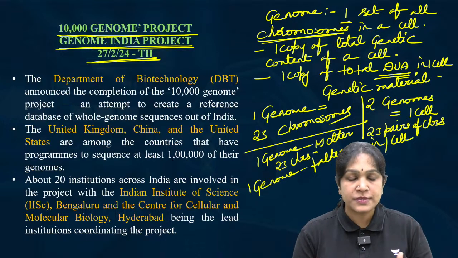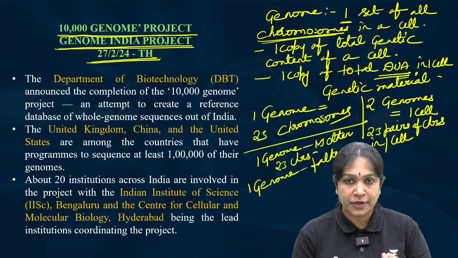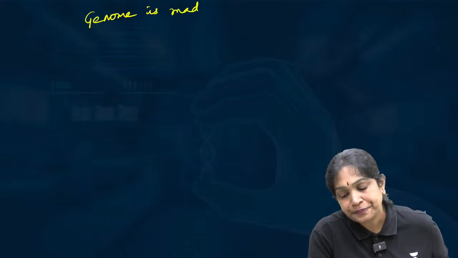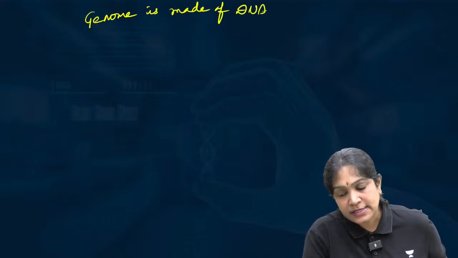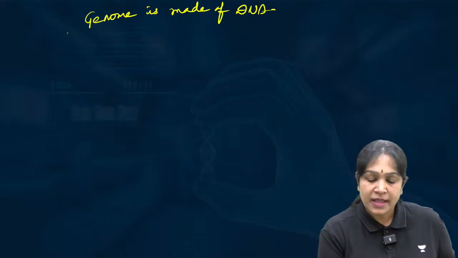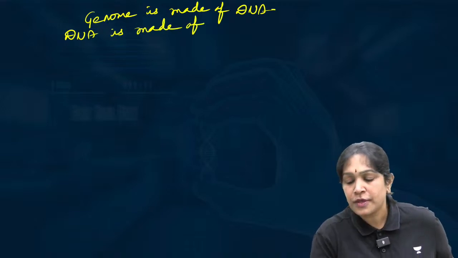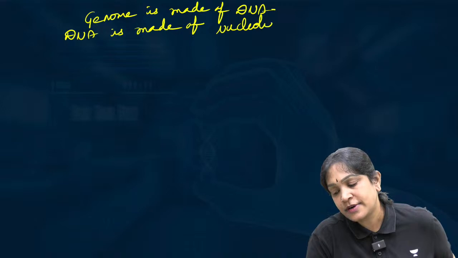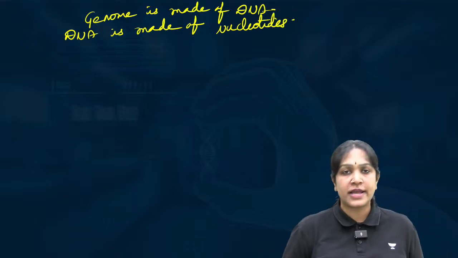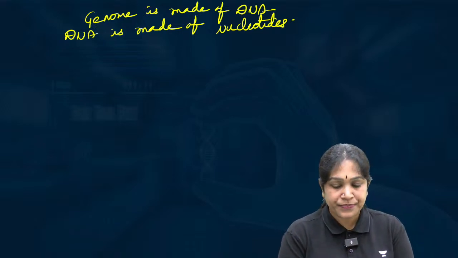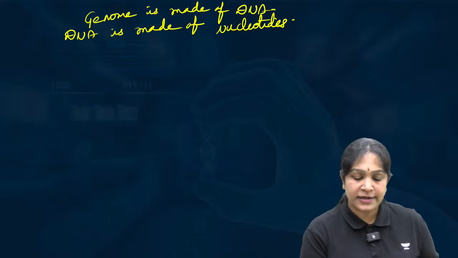Or we have two genomes, one genome from the mother, one genome from the father. So this is about the genome. As I told you, what is there in the genome? The total genome is made of DNA. The genome is made up of DNA, and DNA is made up of nucleotides. Use the word once, nucleotides. What are nucleotides? Some biochemicals, some chemicals in the living organisms.